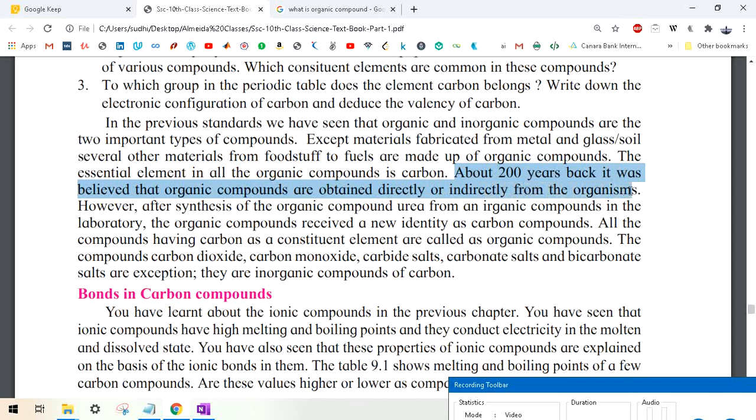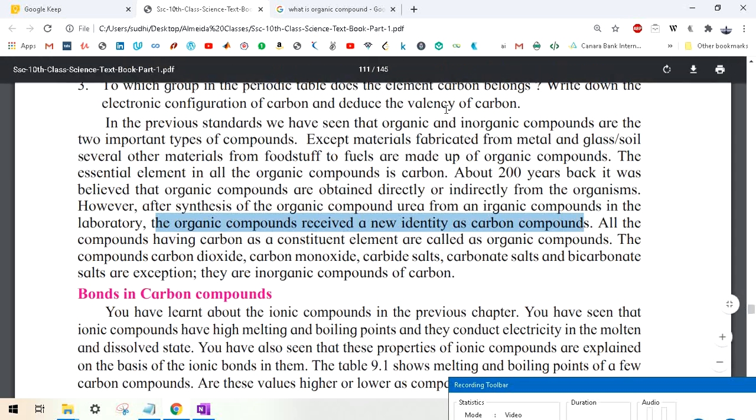About 200 years back, it was believed that organic compounds are obtained directly or indirectly from organisms. I hope you know what organisms are. However, after the synthesis of the organic compound urea from an inorganic compound in the laboratory, organic compounds received a new identity as carbon compounds. So 200 years before, people used to believe that organic compounds can only be found from organisms, either directly or indirectly. But then something came.